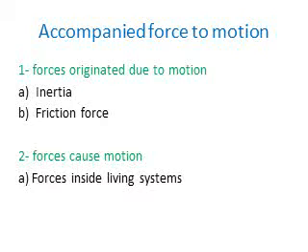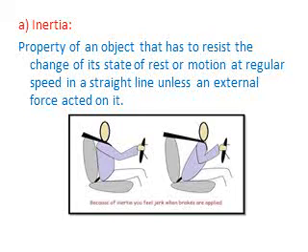And there are also forces that cause motion, which are the forces that are inside the living systems. Let's start with the first type, the forces originated due to motion. The first force which originates due to motion is inertia. What is inertia? Inertia means when an object is at a certain state, which means it's at rest or at motion, it resists the change of its state. It wants to keep its state.